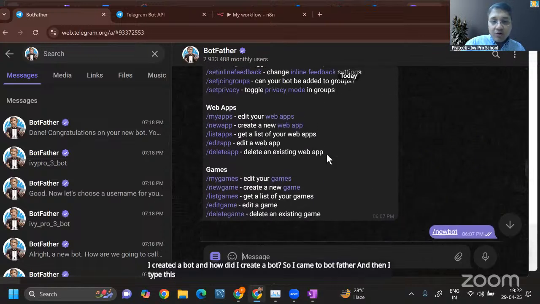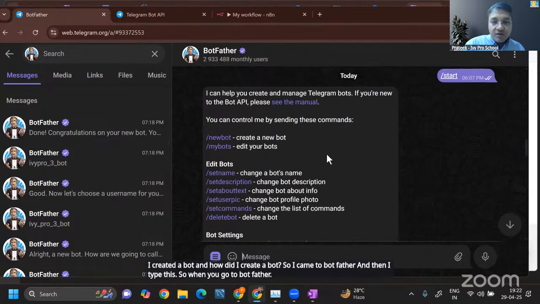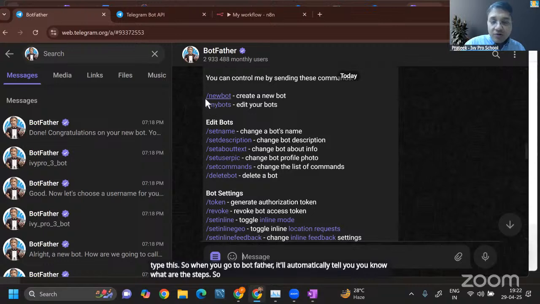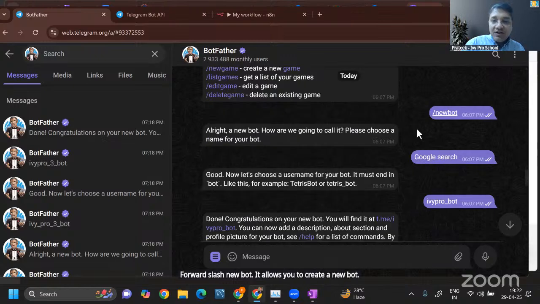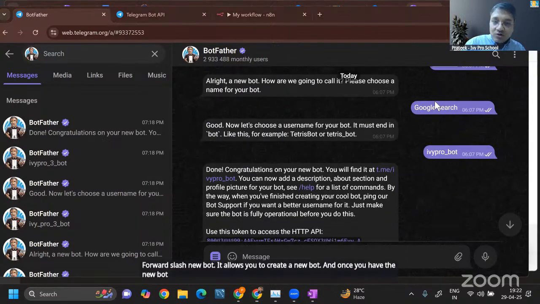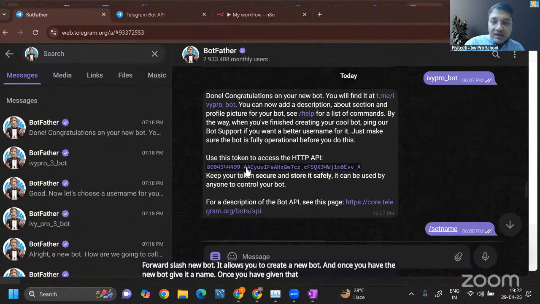When you go to BotFather, it'll automatically tell you what the steps are. In order to create a new bot, you write /newbot. It allows you to create a new bot, and once you have it, give it a name. Once you have given the name, you will get this API key.